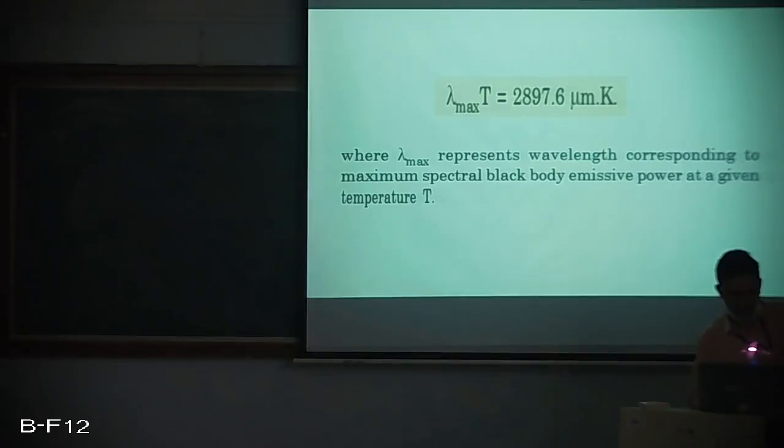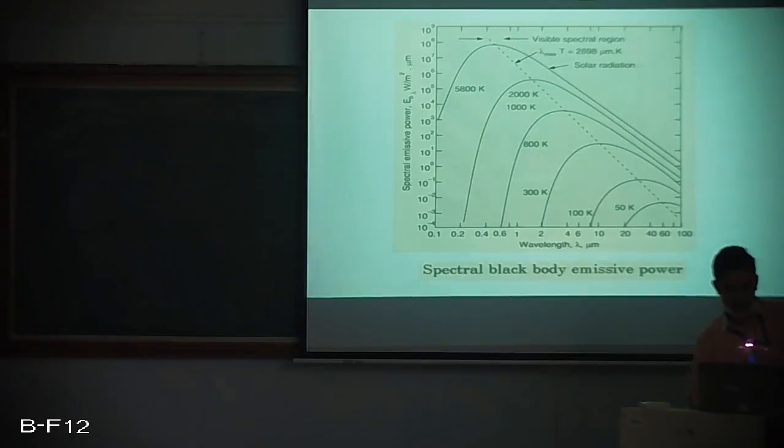So if we turn back to the earlier slide and see, here we are finding in this slide that it is a graph which is showing along x-axis we have wavelength, and along y-axis we have spectral emissive power, and we are finding certain curves which are drawn at specified temperatures like 50 Kelvin, 100 Kelvin, 300, 800, 1000, 2000, 5800 and so on.